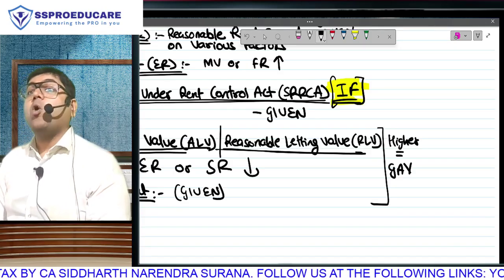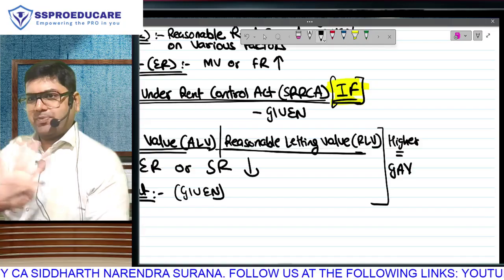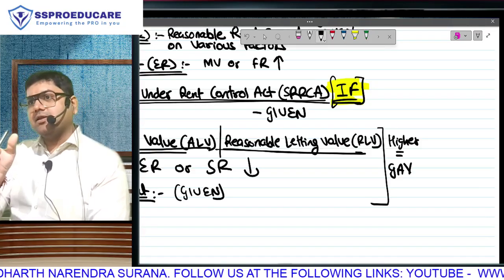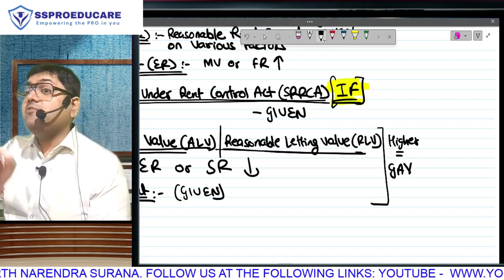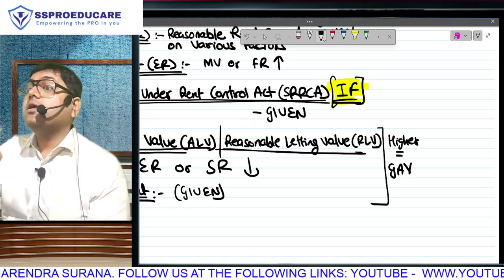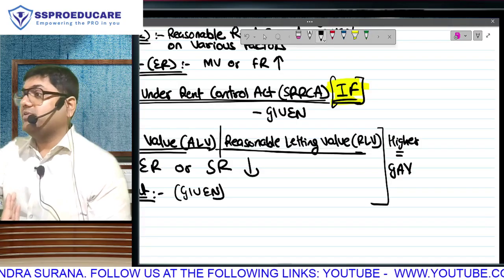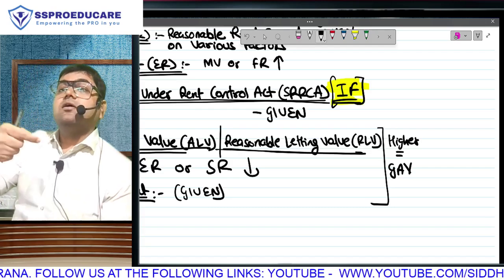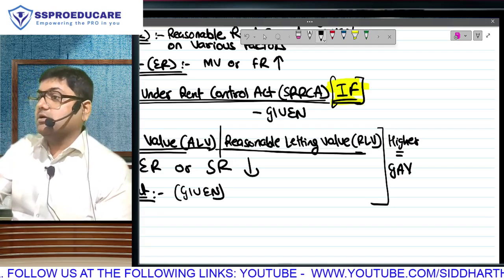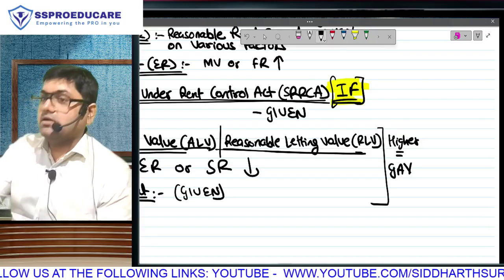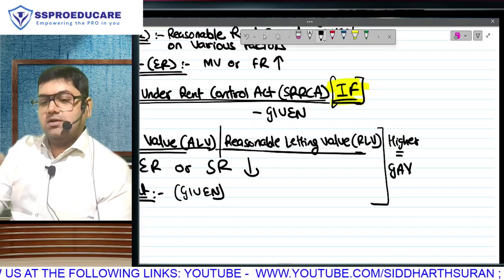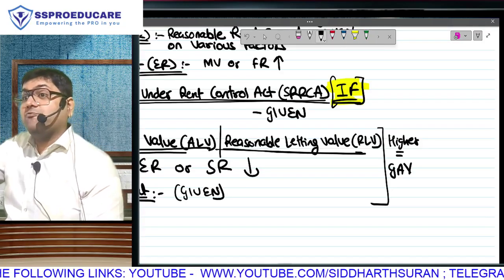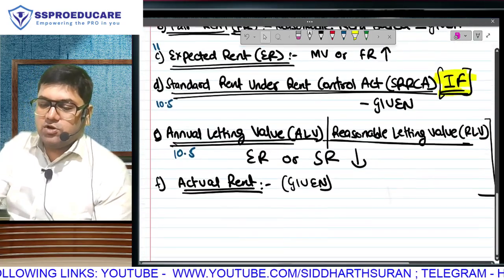What is GAV? Lyrics पहले शॉर्ट में. ALV or actual, whichever is higher. We decided to vibe, no? तो इतना है, lyrics learn हो गया. What is GAV? ALV or actual, whichever is higher. Understood? ALV will be computed in 5 steps from 3 amounts, and actual will also be given.